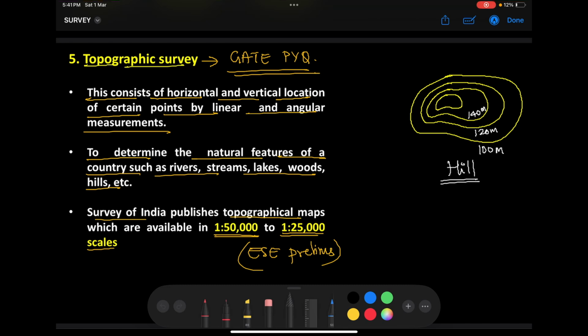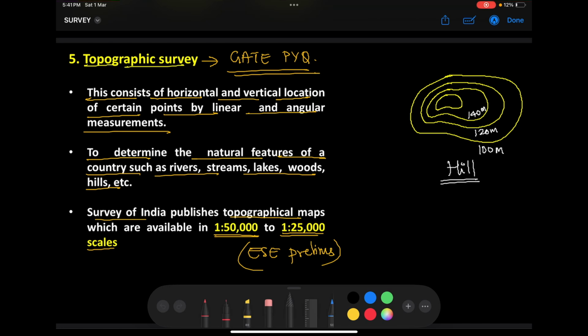Please tell me what these lines are known as. These lines are what we call contours. Yes, that would be correct. Now, there is no line known as elevation lines. We call them contour lines.